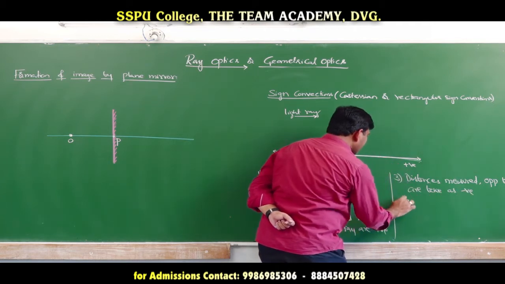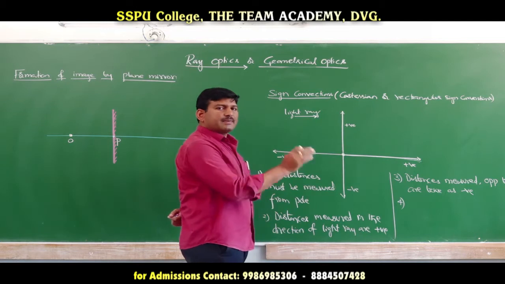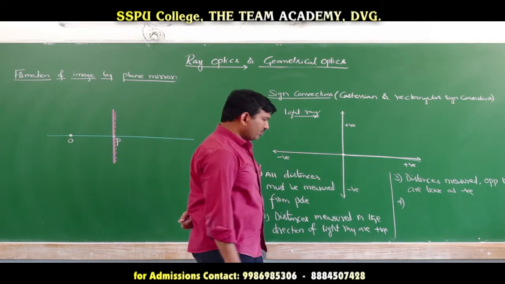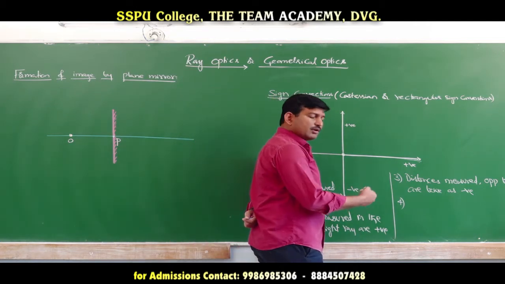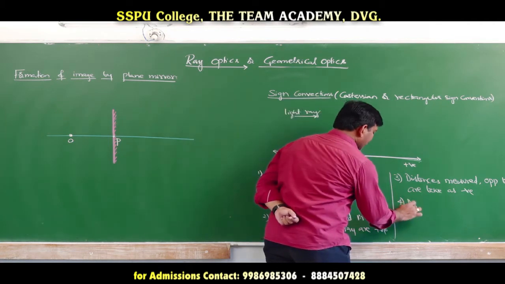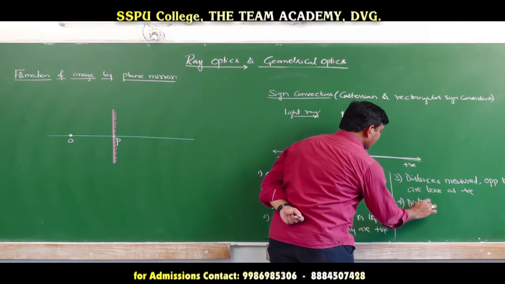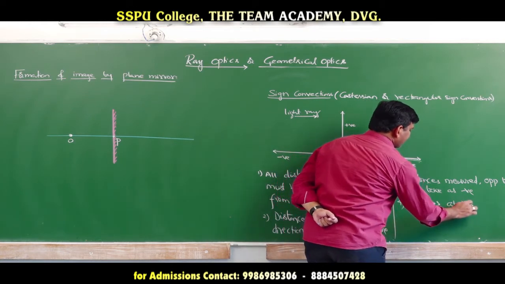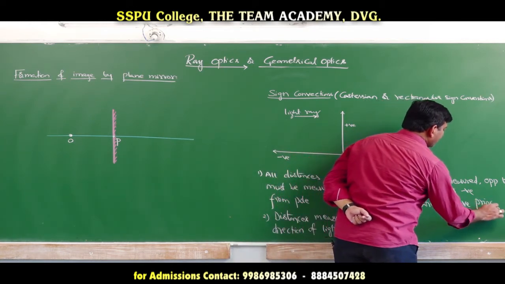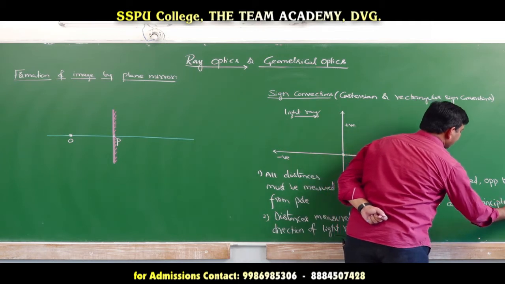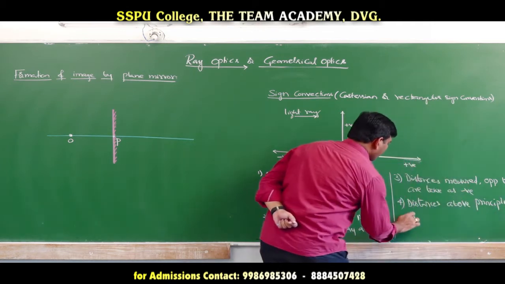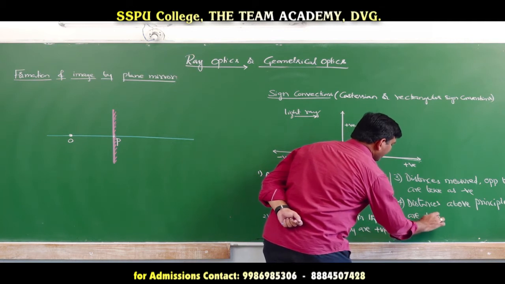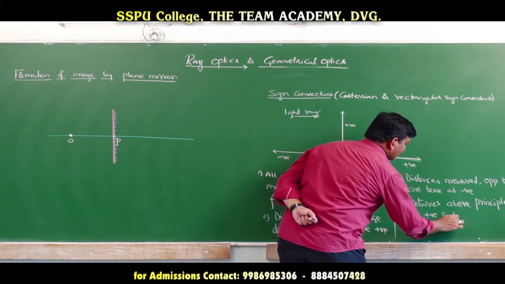And the next one: distances measured above the principal axis are taken as positive, and distances measured below the principal axis are negative.